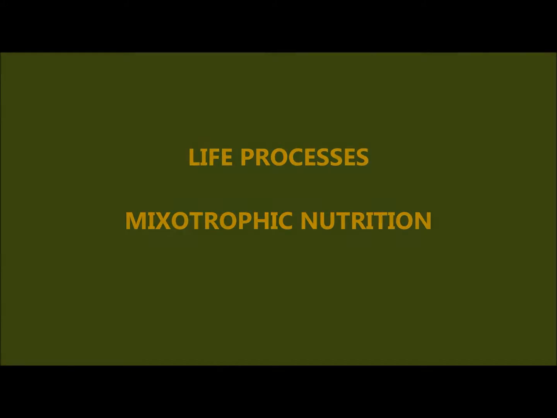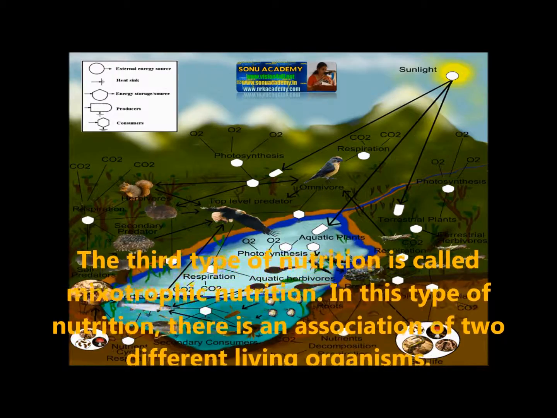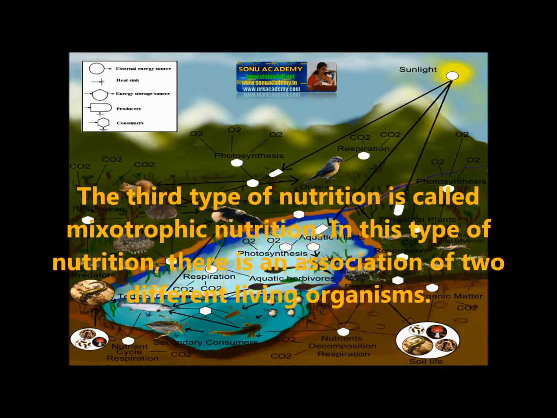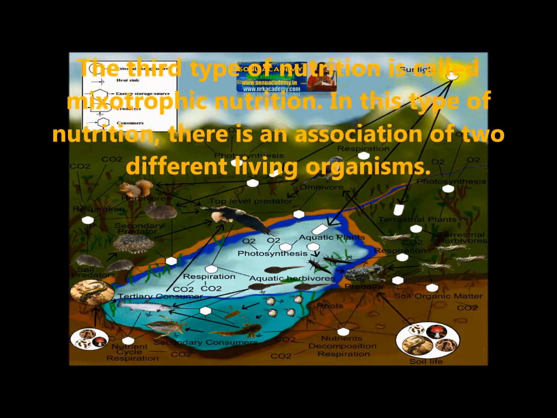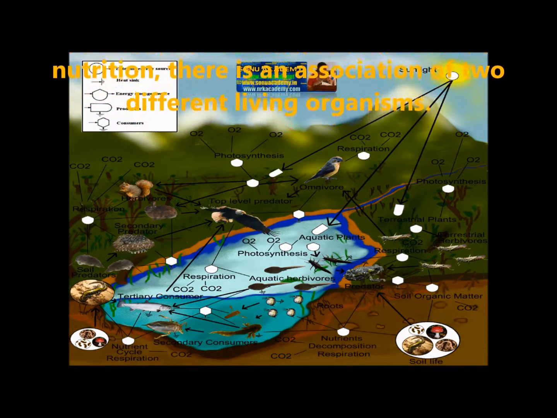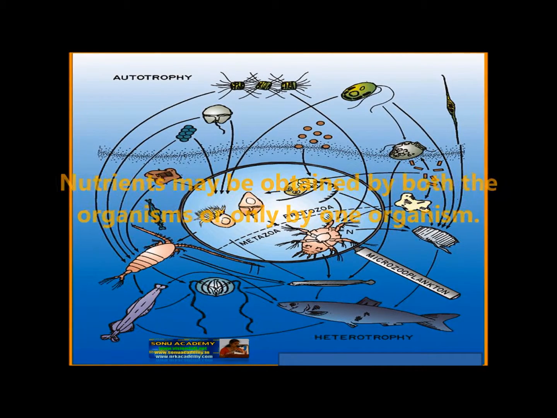Mixotrophic nutrition. The third type of nutrition is called mixotrophic nutrition. In this type of nutrition, an association of two different living organisms can be seen. The nutrients may be obtained by both the organisms or only by one organism.